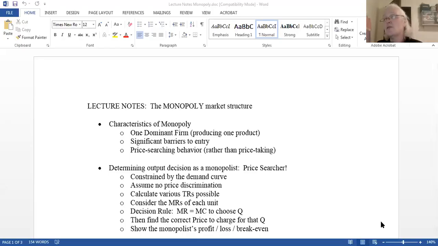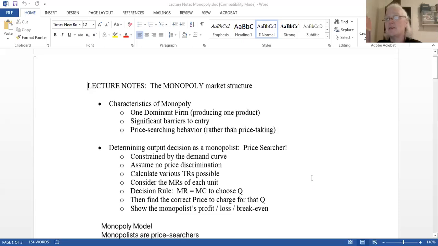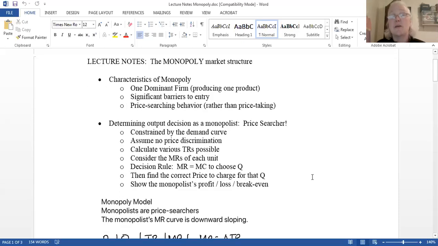And so talking about the monopoly market structure, going back to that handout, there's a whole handout. It's a matrix of the 4 market structures, okay? Going back to that handout, the characteristics of the monopoly market structure. My cat's over there. Sorry, I had to look away. Characteristics of monopoly are, we're talking now about mono, one firm, one dominant firm, and they're only producing one product, and they're the only producer of that product.